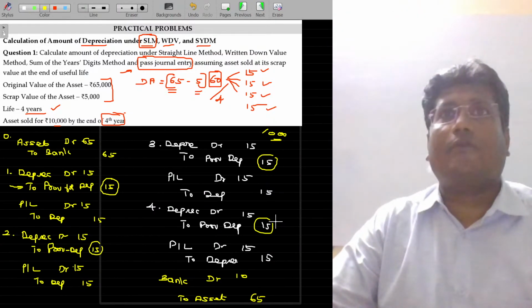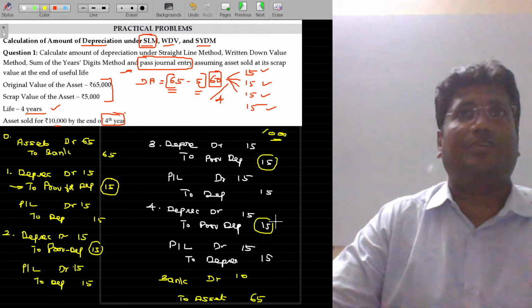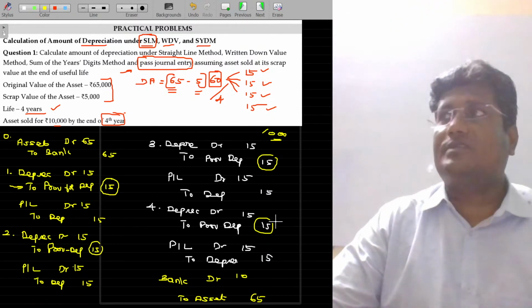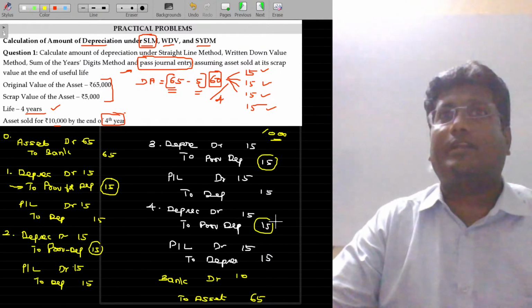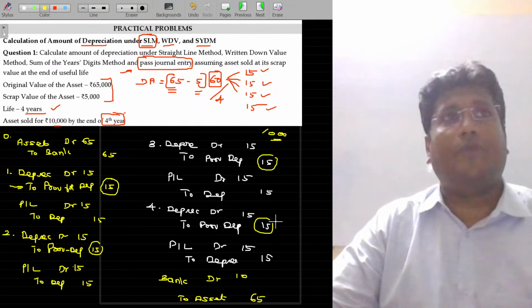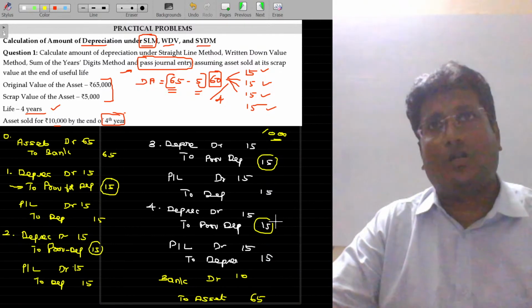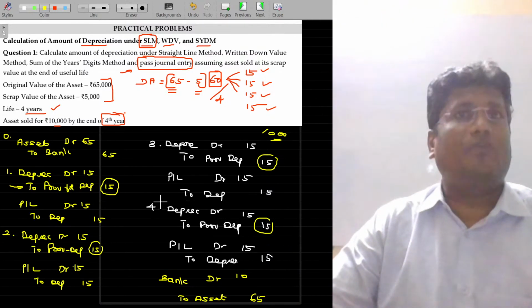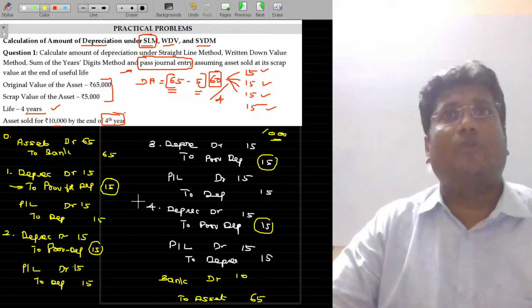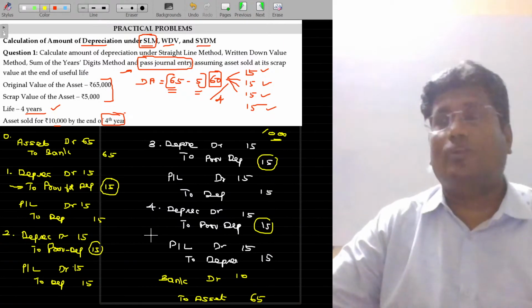Once the asset is not required, why do I have to maintain the provision? Provision means if anything happens to the asset, this provision can be used for adjusting that. On sale of the asset, the provision is not required. So when you sell the asset, automatically the provision is also not required. Usually the provision is on the credit side. On sale, that provision should now be debited.